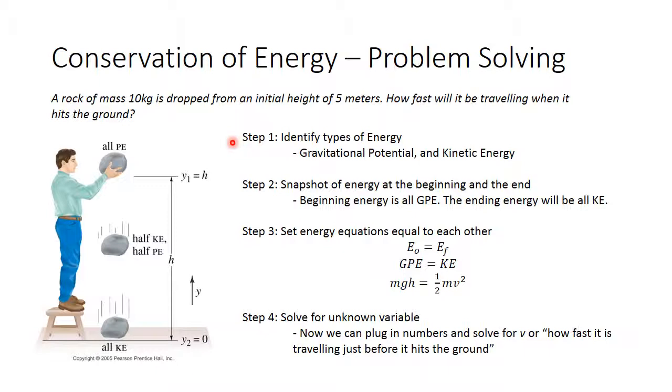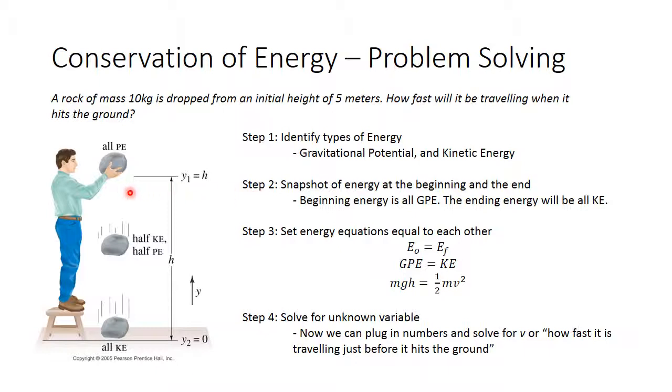A simple way to help you out with step 1: if there's a spring involved, there's going to be elastic potential energy. If the object is traveling at a height off the ground, there is going to be gravitational potential energy. And if the object is moving with a velocity, if they're asking for velocity, you know it has to be kinetic energy.